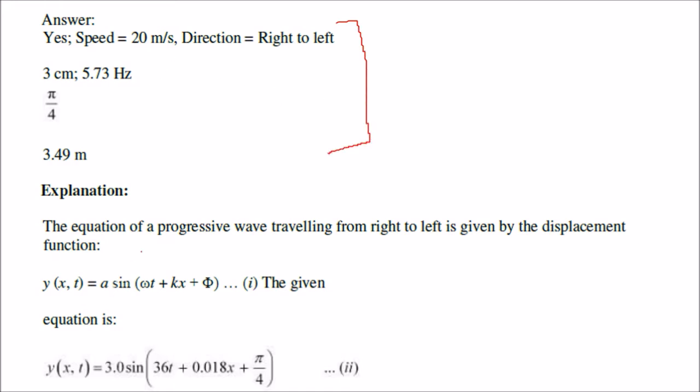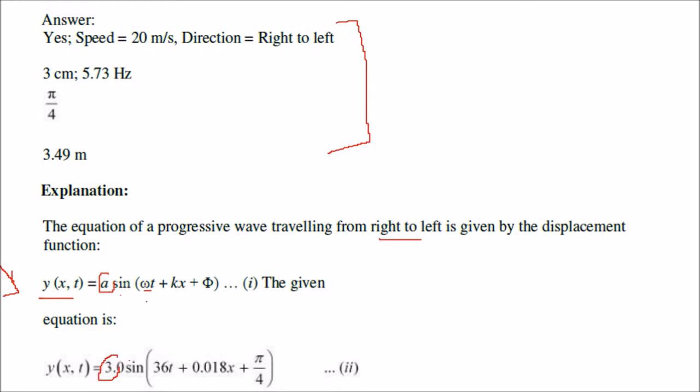Now see, first of all, we have to compare this with the original, or you can say the proper equation form. The equation of a progressive wave traveling from left to right is given by the displacement function y(x, t) is a sine (omega t plus kx plus phi). Now let us equate. A is what? 3.0. Sine is sine.